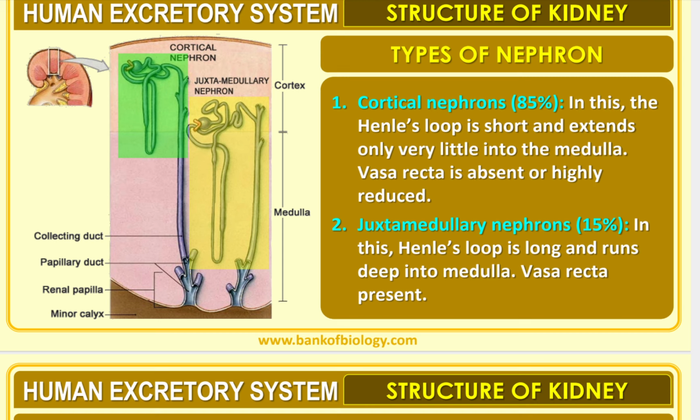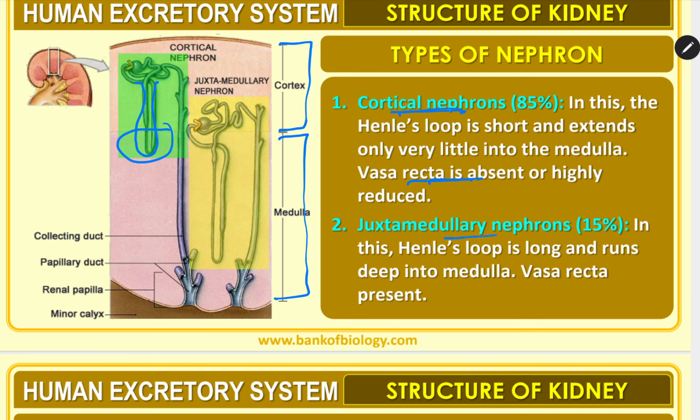We are talking about cortical nephrons. Where the Henle loop is short, as you can see, the loop of Henle is short in cortical nephron and extends only very little into the medulla. Here is the cortex portion, from here to here, and here the medullary portion. Cortical nephrons mean the loop of Henle is short, only slightly present in the medulla, and vasa recta is highly reduced, mostly absent.